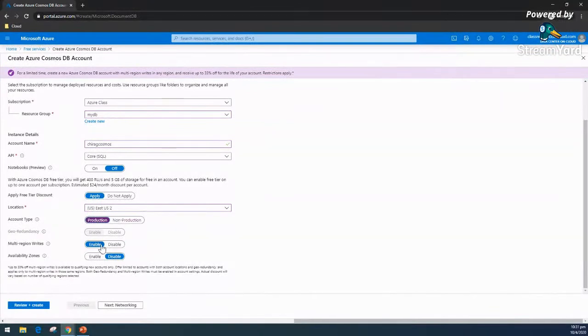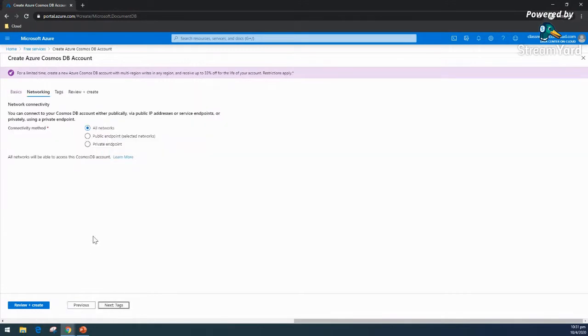If it is production use, it is giving the option of multi-region write. That is a very important beauty of this product: you can write from multiple locations and read from multiple locations. Reads from multiple locations are very common and a very older concept, but writing simultaneously with synchronization from multi-region is something new that cloud-born databases are providing more and more.